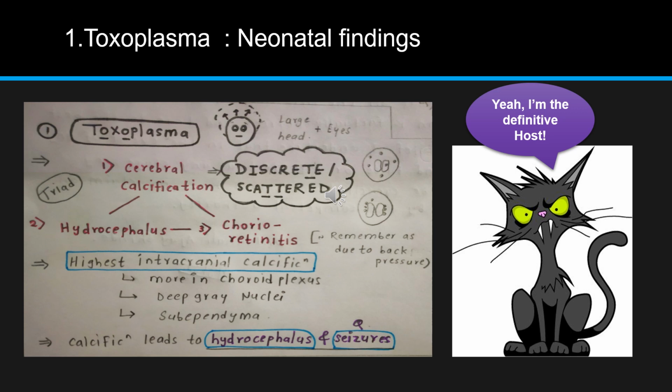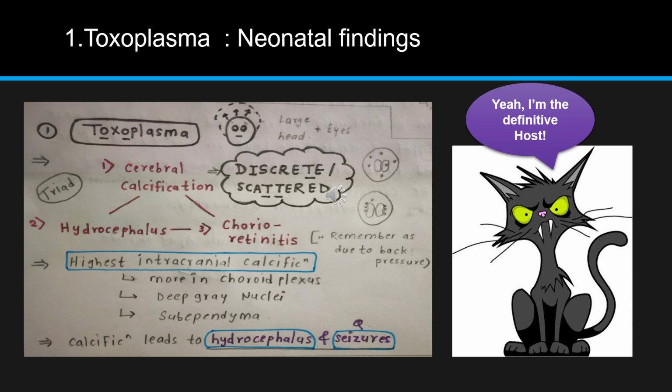You have to remember one thing, that cerebral calcifications in toxoplasmosis are going to be discrete and scattered. They will be scattered all over the parenchyma. You can see that in the image I am trying to show you. For remembering this, you have to remember the sequence.